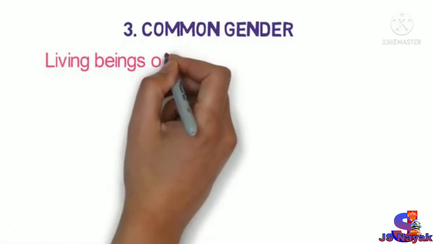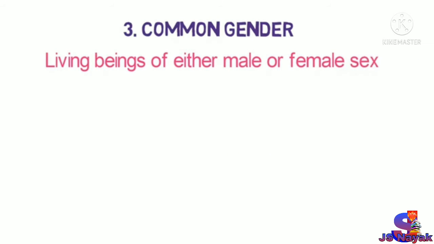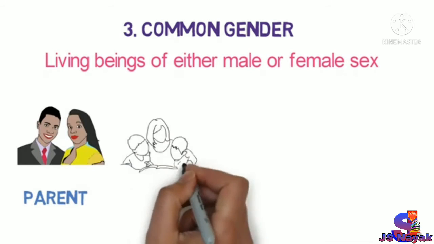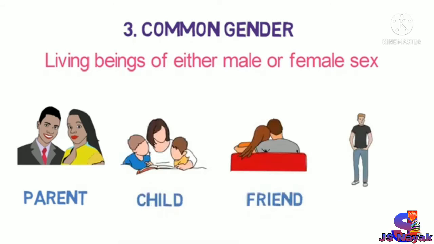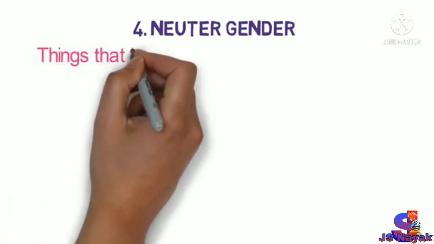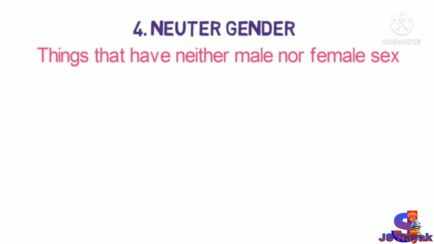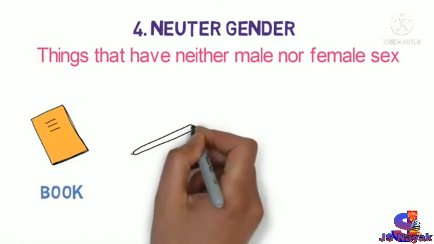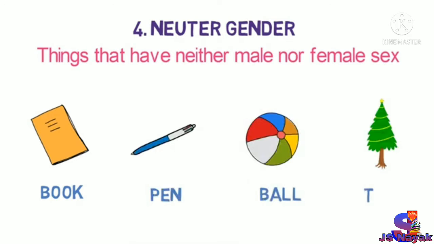Living beings of either male or female sex comes under common gender. For example, parent, child, friend, cousin. Things that have neither male nor female sex comes under neuter gender. For example, book, pen, ball, tree.